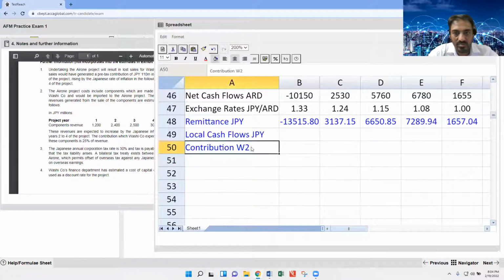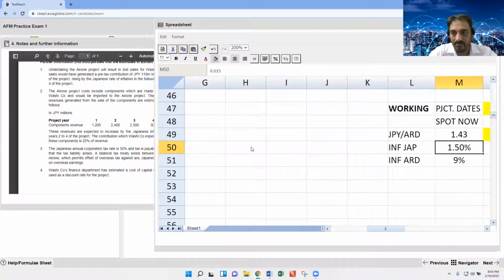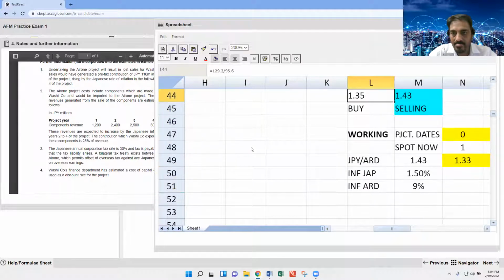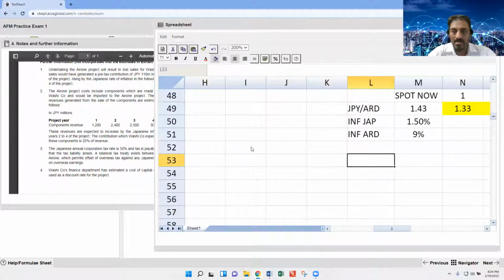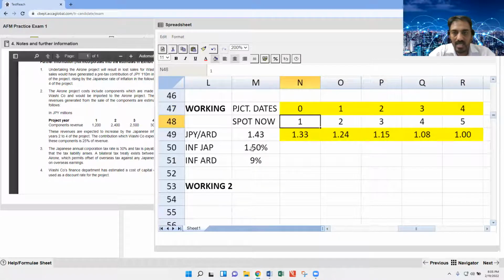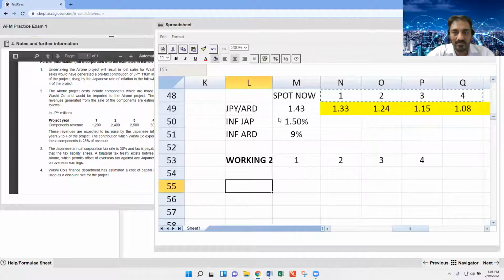That is about the project years 1, 2, 3, 4, one by one.